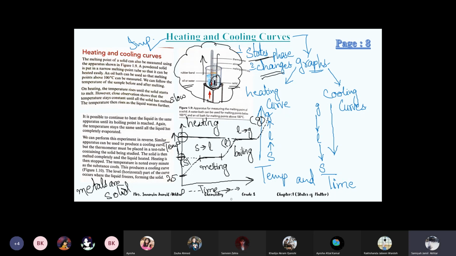Now let's see the cooling curve. Okay, these diagrams, I think they are present in the previous book, but not in this book. In this book, it's written really in a short form. But these diagrams can come in the exam, in past papers or MCQs.